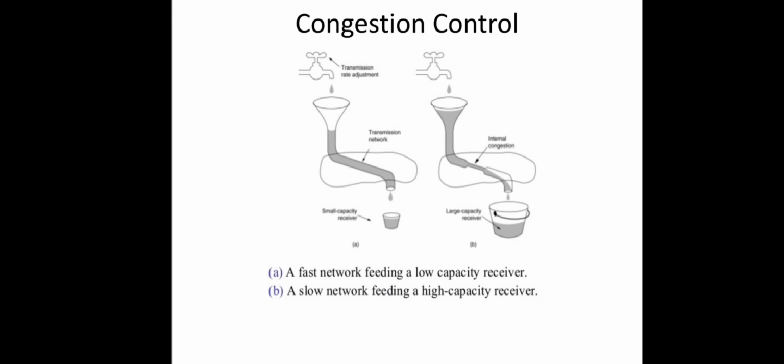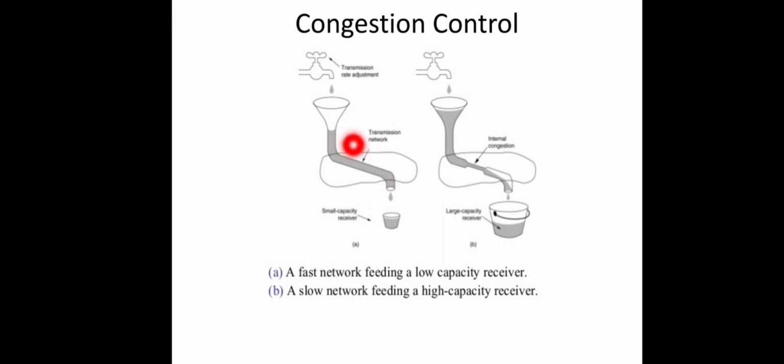In the first case, we can compare the flow of water through this funnel to the flow of packets through this link, and this bucket can be compared with the buffer in the receiver. It can be either in the end machine or in a router, the buffer to store these packets, intermediate storage.